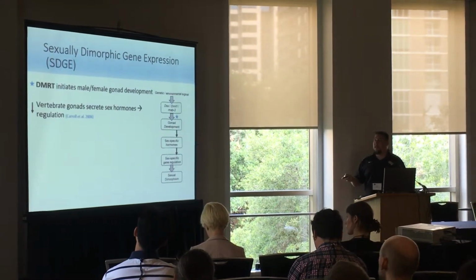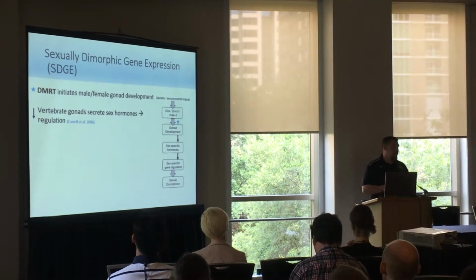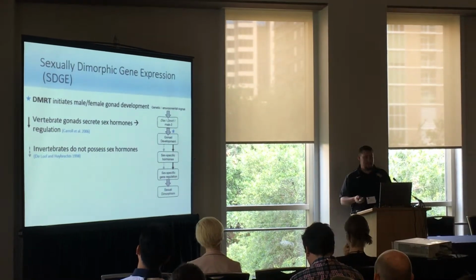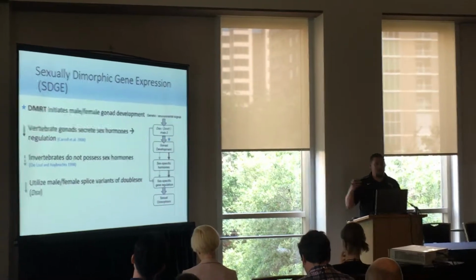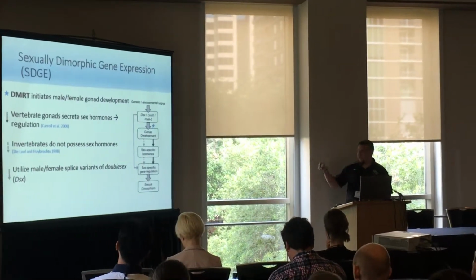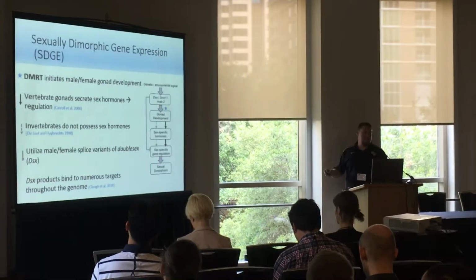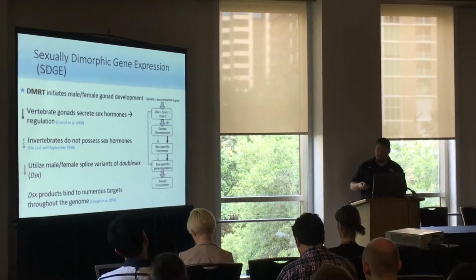And in vertebrates, the gonads secrete sex hormones, which then leads to the differential regulation of gene expression. In invertebrates, however, they don't possess these sex hormones, and so instead they probably utilize spliceable variants of the double-sex gene. And in fact, we see a lot of these binding sites throughout the genome that support that these mechanisms can differentially regulate the genome.